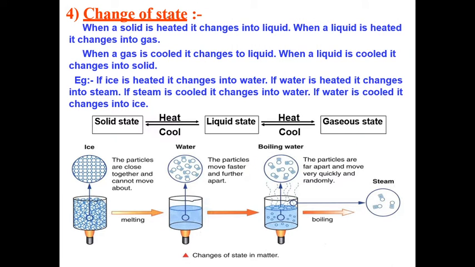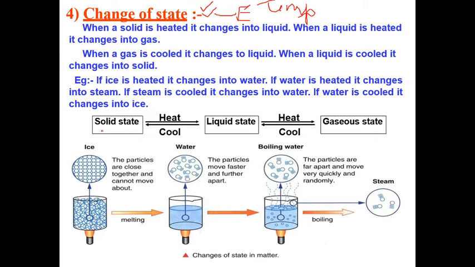Now, the change of state. Matter shows a change of state by changing some parameters. So what are the parameters? The first parameter is temperature, and the second parameter is pressure. Let's consider the first parameter, temperature. What effect comes on the state of matter by changing the temperature?